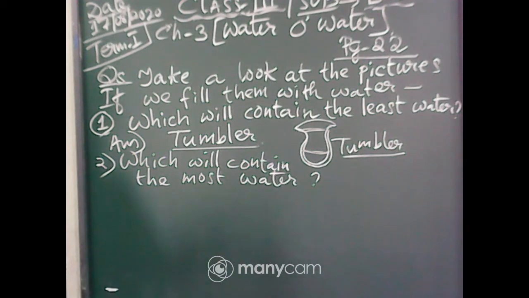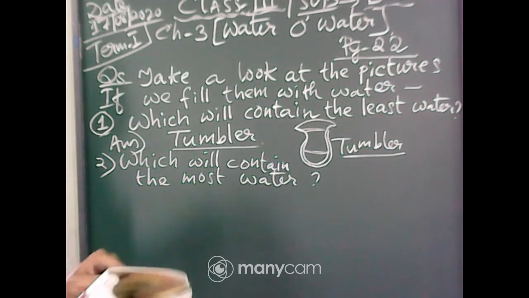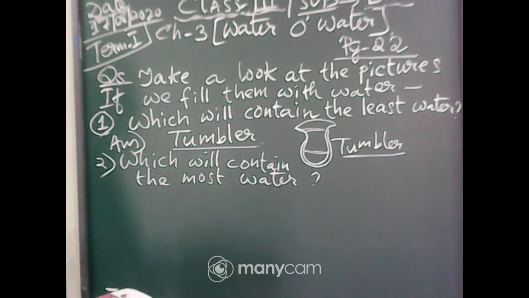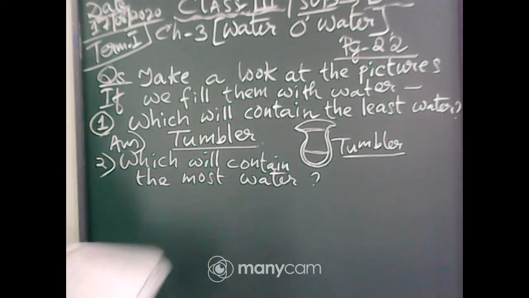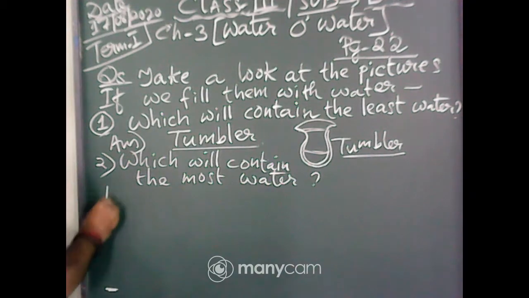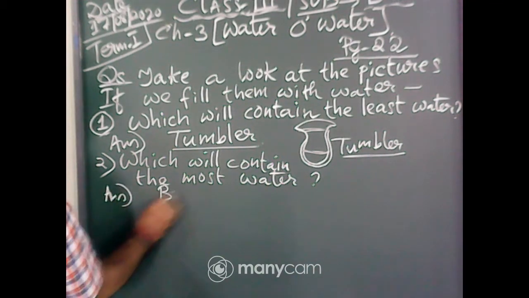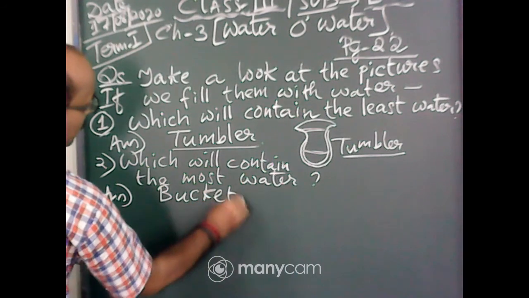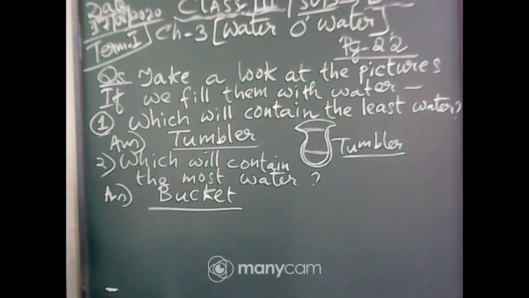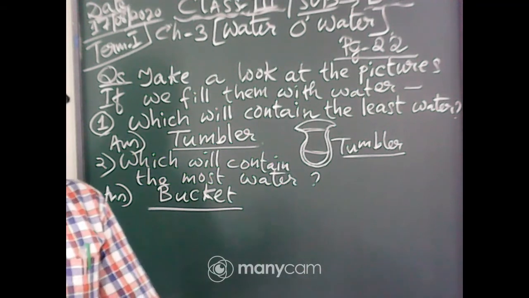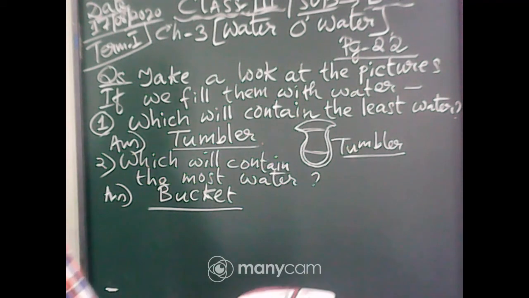See the picture: a bucket, a bottle with a small neck, and a big can. So the bucket holds the most water. Very good answer. The answer is bucket. After the question, you will write bucket with pencil only. First one is tumbler, second one is bucket.